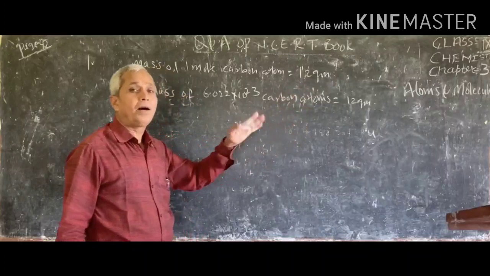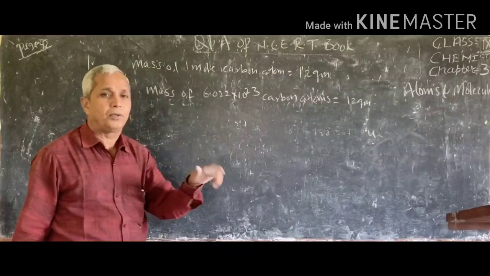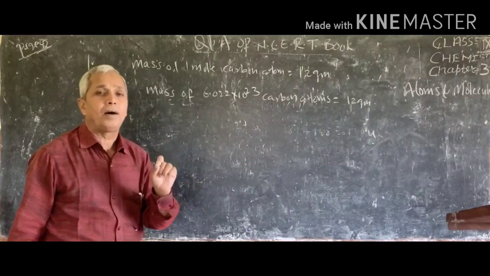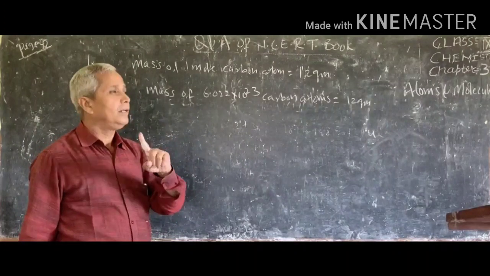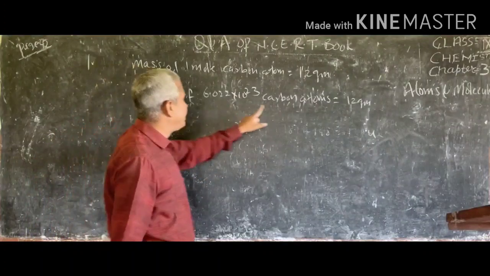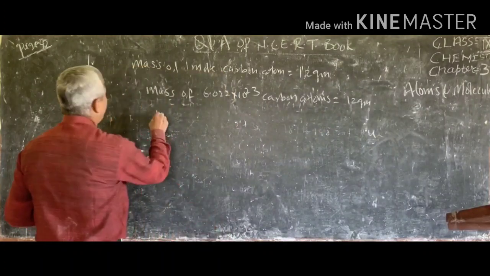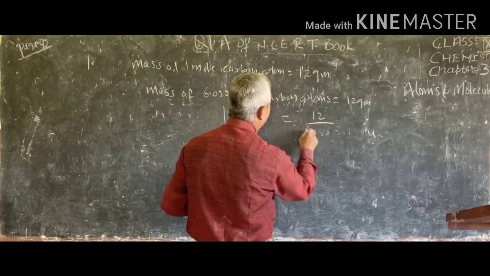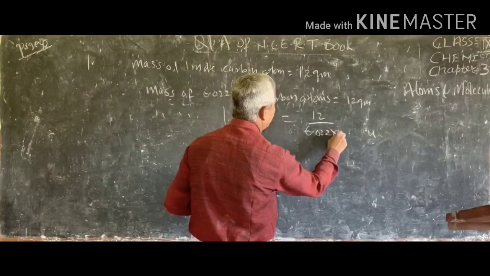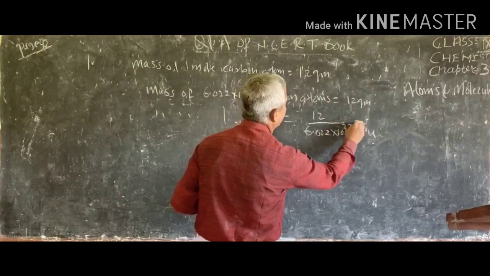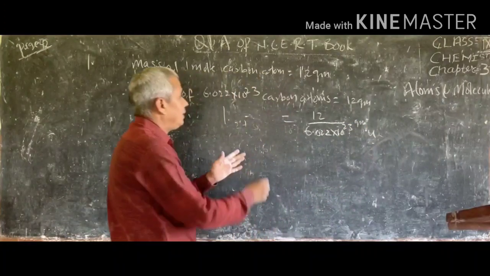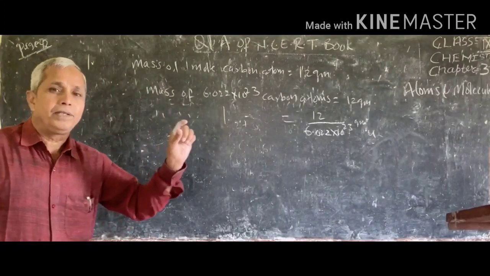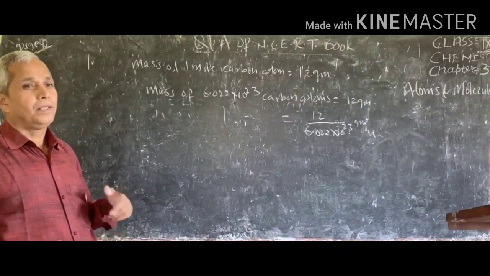That means the mass of 6.022 into 10 power 23 atoms of carbon is 12 gram, and we have to find the mass of one atom in gram. So the mass of this much atoms is this. So the mass of one atom is equal to 12 upon 6.022 into 10 power 23 gram. Because 4 पेन का दाम 20 रुपया, तो एक पेन का दाम 20 upon 4 is equal to 5 रुपया.